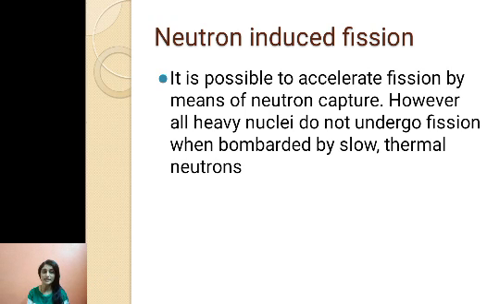Now, neutron induced fission. We can accelerate this process of nuclear fission by means of neutron capture. But still, all heavy nuclei do not undergo fission when bombarded by slow thermal neutrons. But we can accelerate the process of fission by bombarding with neutrons, and that is called neutron induced fission. And here the neutrons which we use should have thermal energy, they should be slow, not fast moving neutrons.